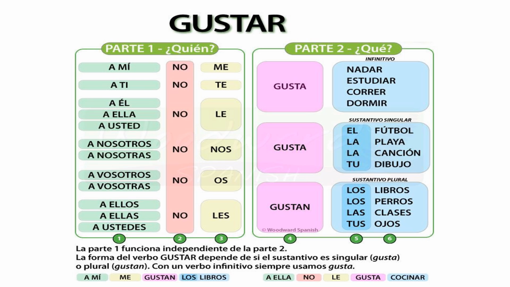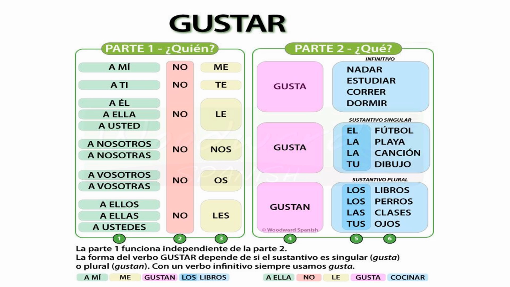Now, if we want to say, for example, a mí no me gusta estudiar. What does that mean? To me, studying is not liked, or I do not like to study. Okay? Now, let's look at a few more sentences. A nosotros, for example. A nosotros no nos gusta el fútbol. To us, football is not liked. Okay? A nosotras no nos gusta la playa. To us, beach is not liked, or we don't like the beach.